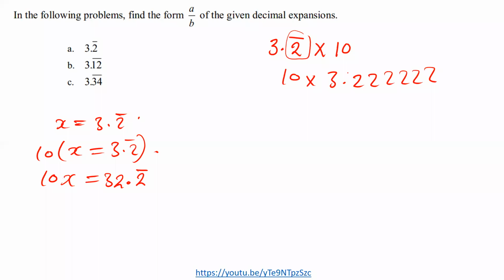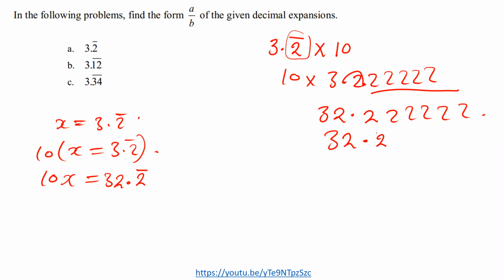It's still going. So even if the point moves here, it will still leave other 2's which are repeating this side. This is the reason why after multiplying, I'll still have 2 bar this side, because I'll still have a lot of 2's repeating this side. So meaning this 32 will still be 32 point 2 bar. I'm sure you understand why I still wrote this 2 bar here.